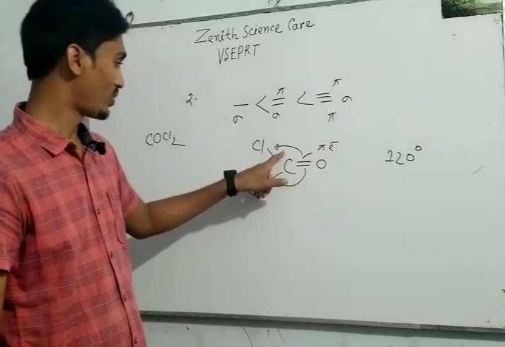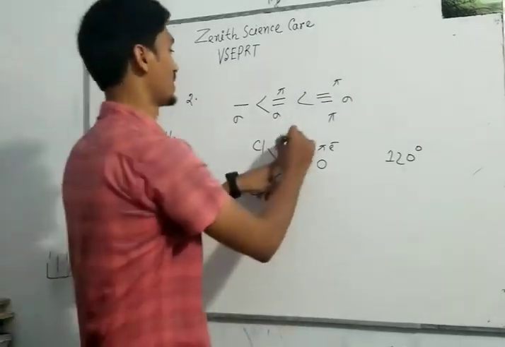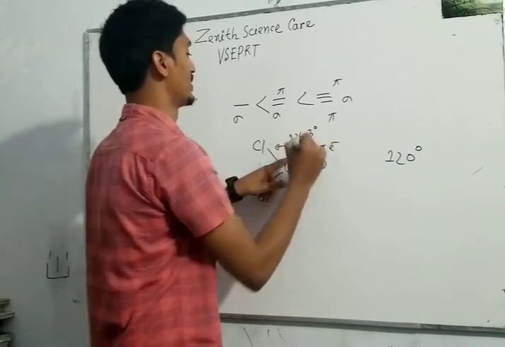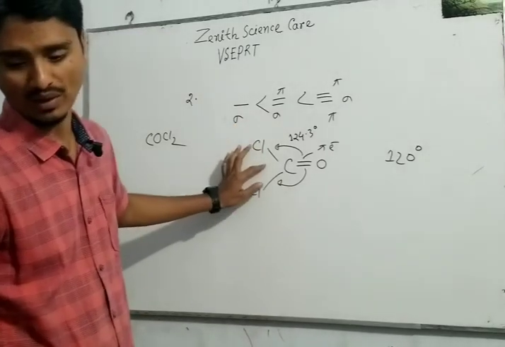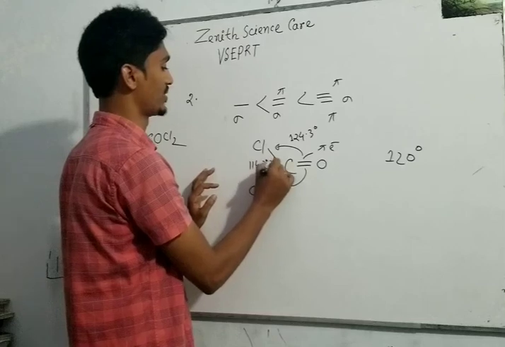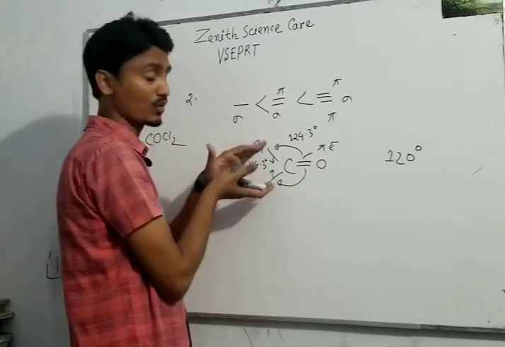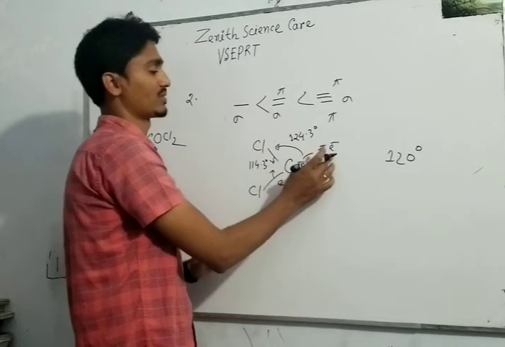That's why this bond angle is more than 120. It will be 124.3 degree, and these bonds come closer to each other, and the exact bond angle is 114.3 degree, because these bonds come closer to each other due to the repulsive force of this pi electron.